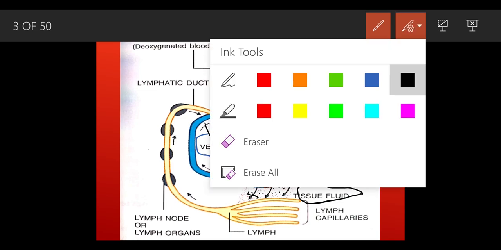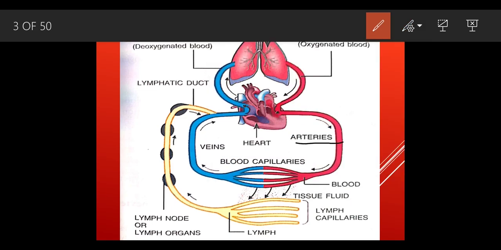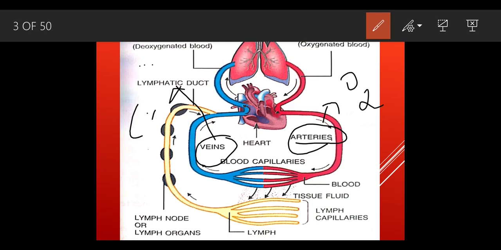Why is this artery red in color? Because red indicates the oxygenated part. Why is this vein blue in color? Because it indicates deoxygenated blood, which means blood full of carbon dioxide.